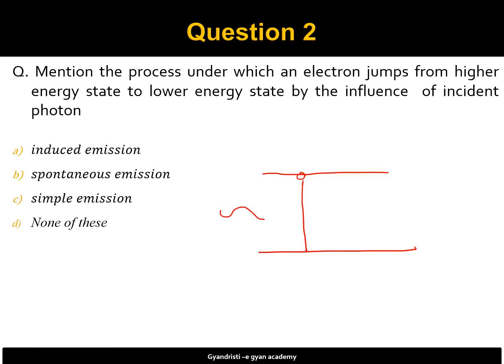With the influence of any external photon, then what we call this process. So this process is called as stimulated emission or induced emission. So the option number 1 is correct.